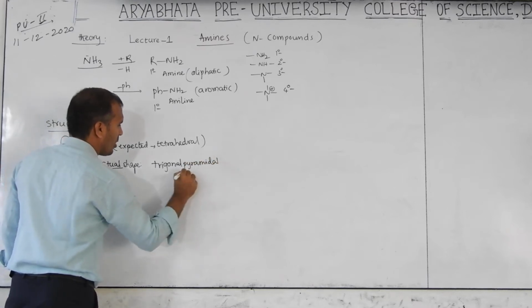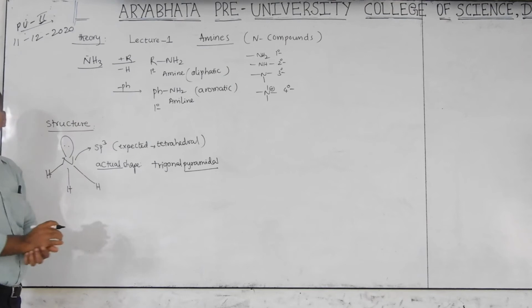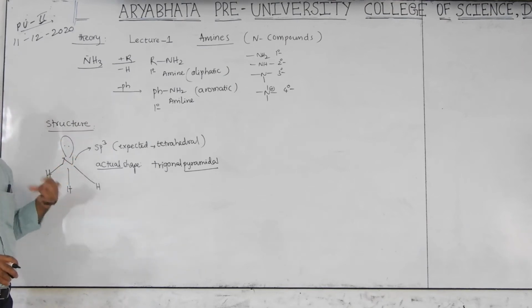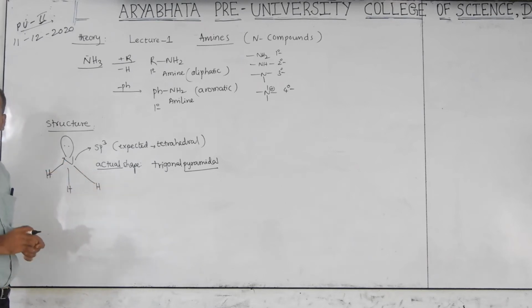Or you can write this as pyramidal also. Why? Due to the lone pair. The lone pair is not considered in the shape; only these bonds are considered. Then it is trigonal pyramidal.